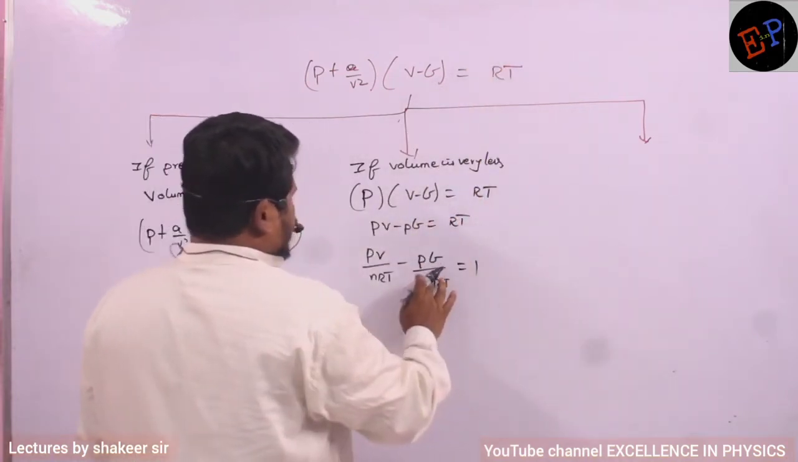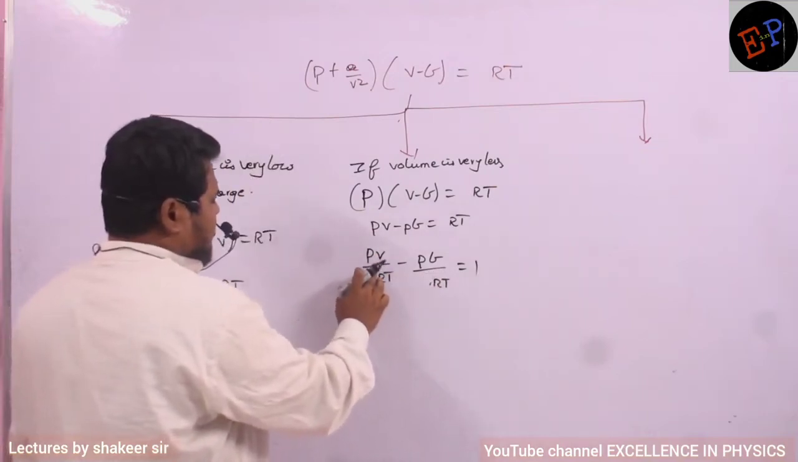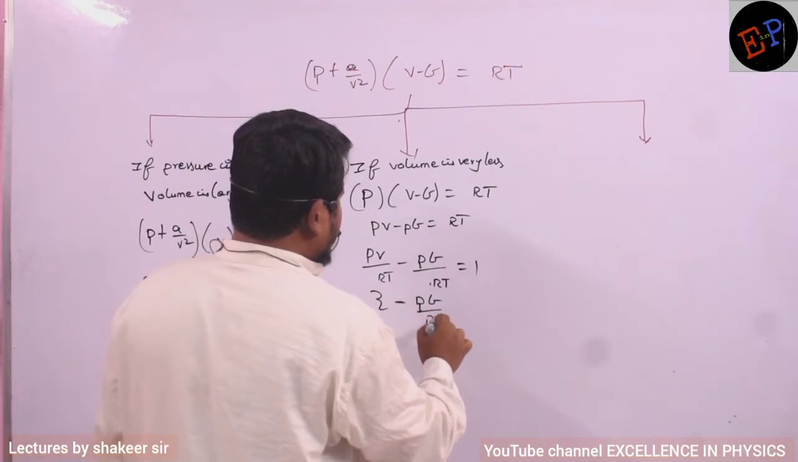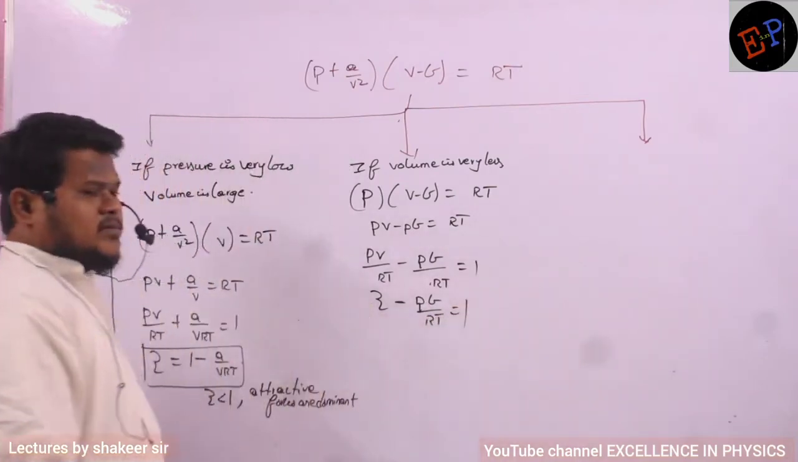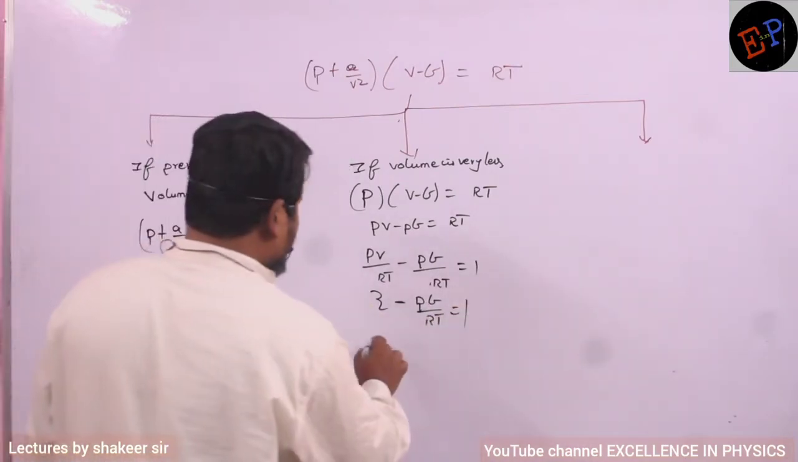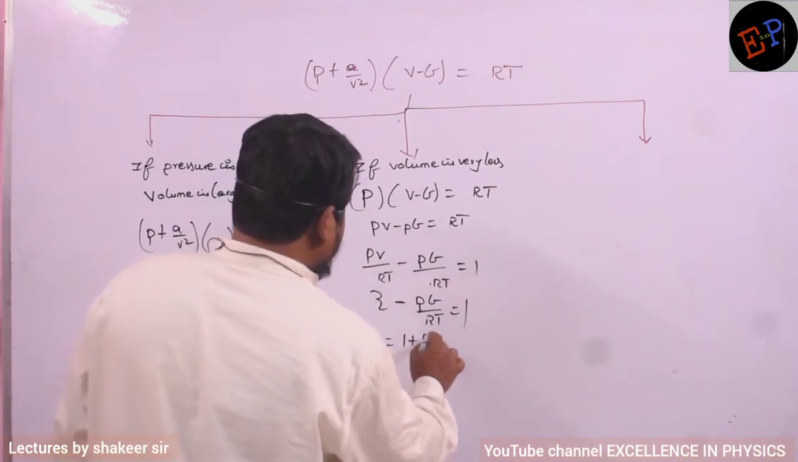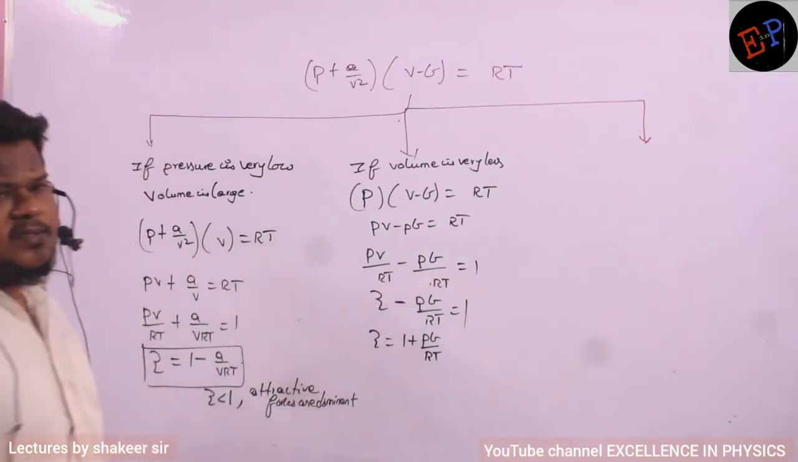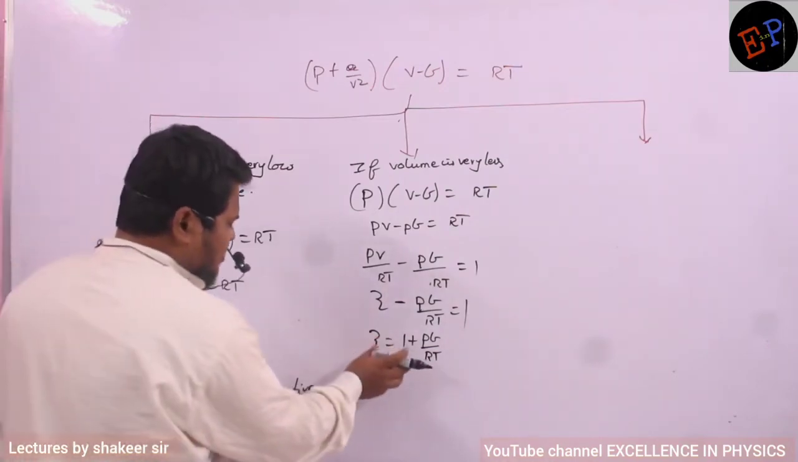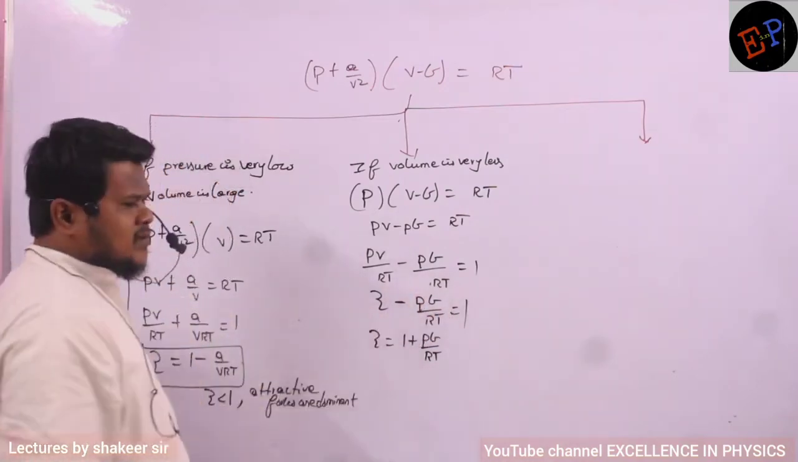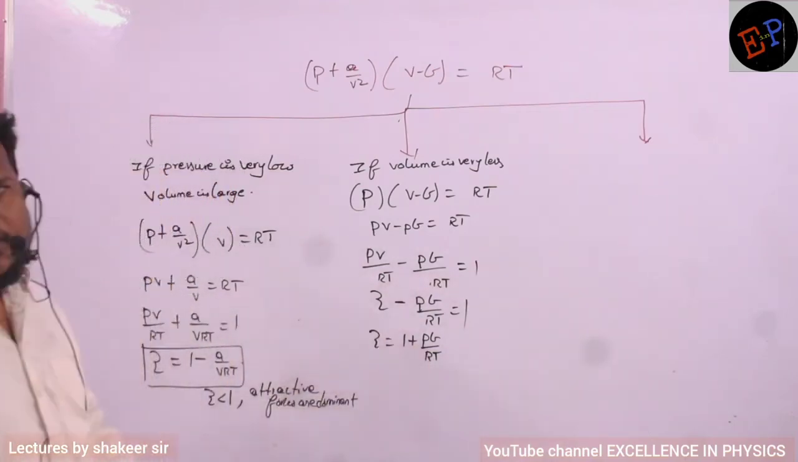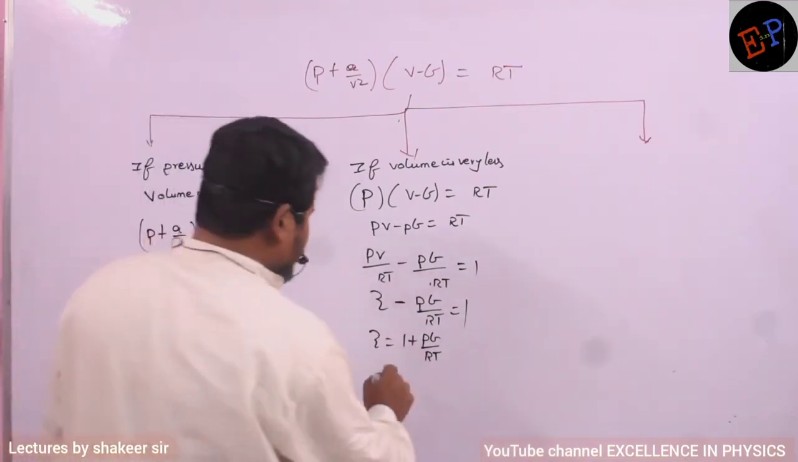So therefore PV/RT is nothing but what? It is nothing but Z. So Z - PB/RT = 1. So therefore what is the Z value? Z = 1 + PB/RT. Are you able to understand? So this is the equation which we got. Now by looking at this equation, I can say that Z is definitely greater than 1 because here we have 1 + PB/RT, no? Clear? It means definitely the Z value is greater than 1.